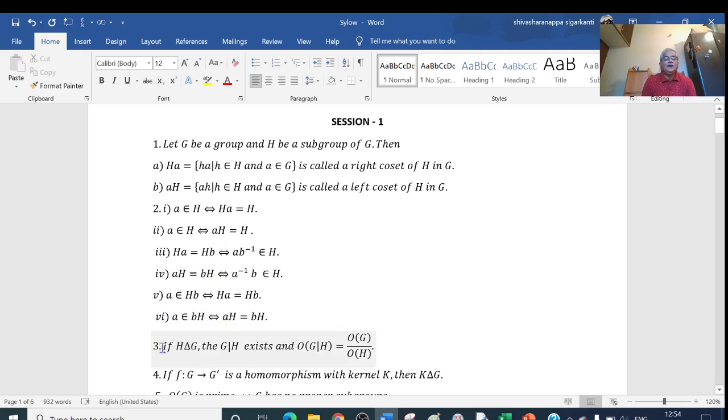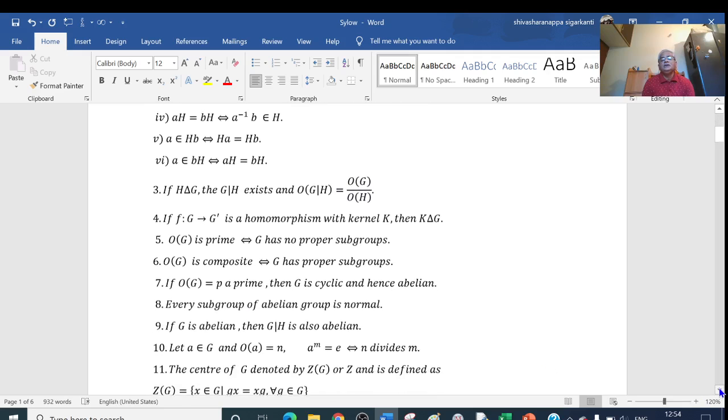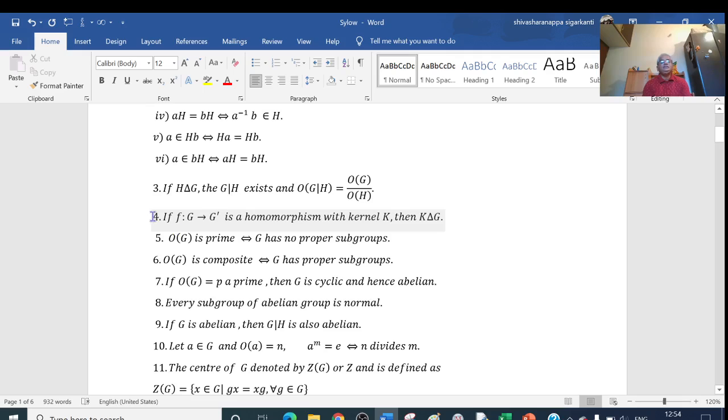Now, next we go to another property. If H is a normal subgroup of G, then the quotient group G by H exists, and the order of G by H is equal to the order of G divided by the order of H. Suppose f from G to G dash is a homomorphism.